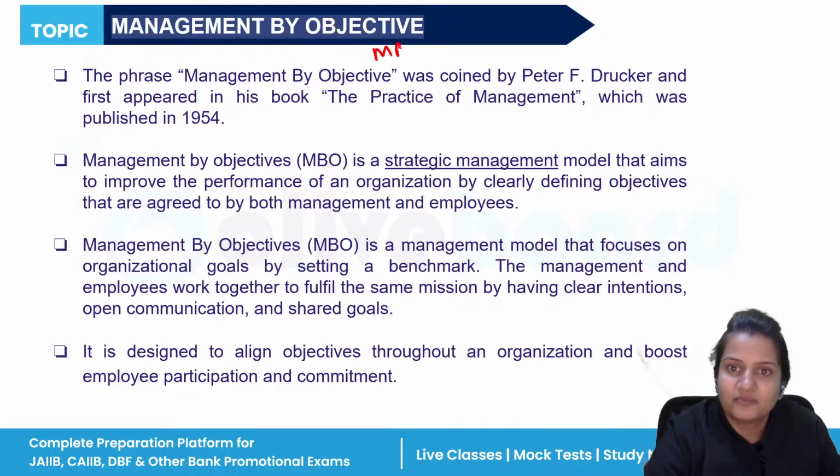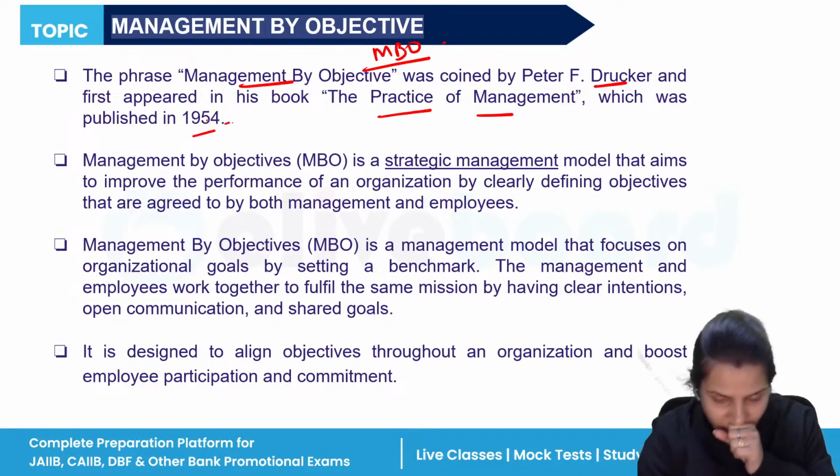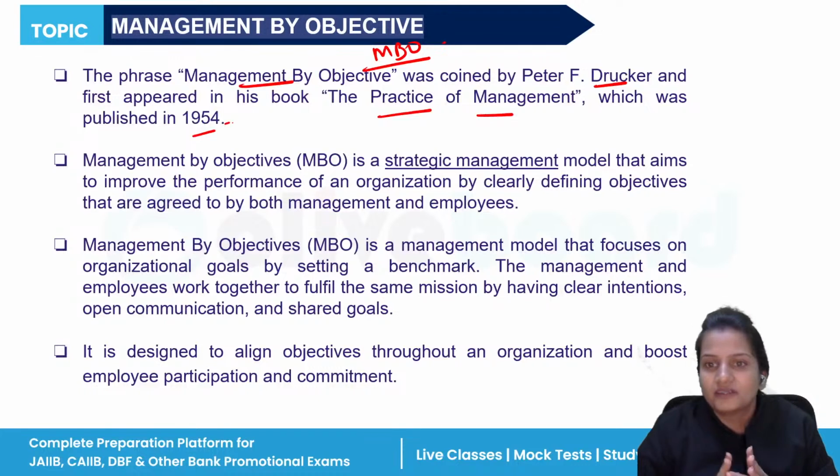Then the next term is management by objective. So this term is given by whom? Peter F. Drucker. In his book, which book? The Practice of Management. And this book was published in the year 1954. So see, MBO says that whatever goals, whatever objectives you have framed for your organization, both manager as well as the employees should work together to achieve those goals. Both should work together to achieve your targets.